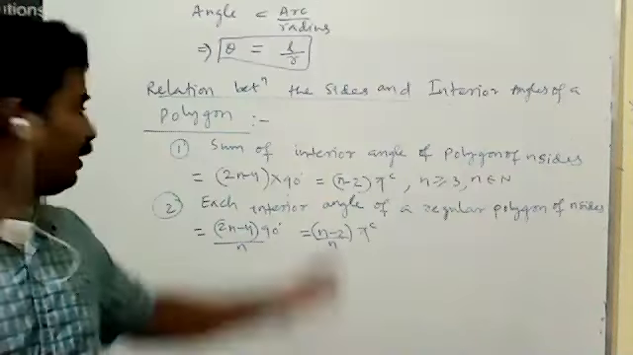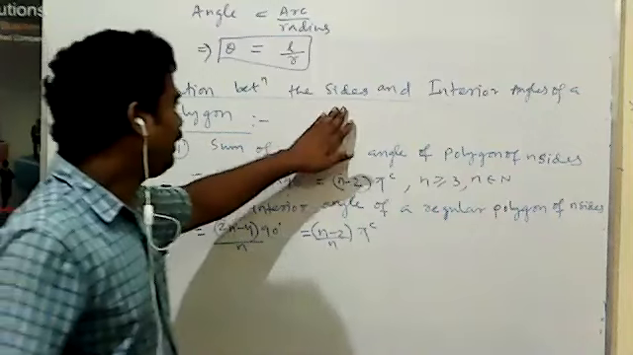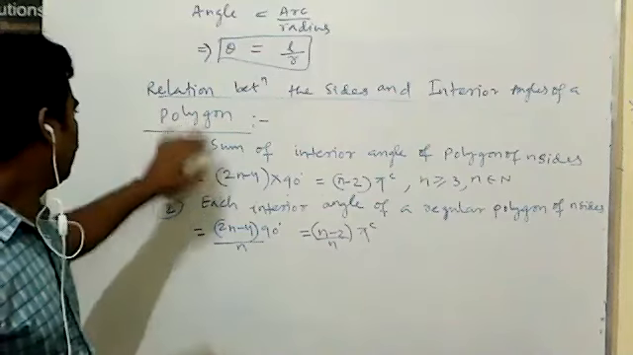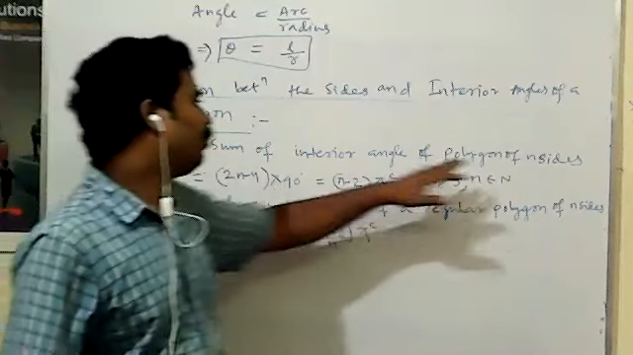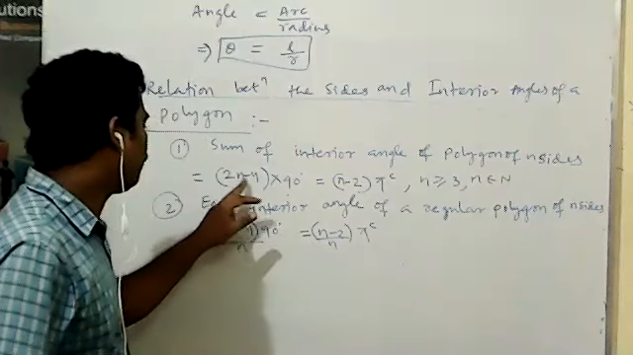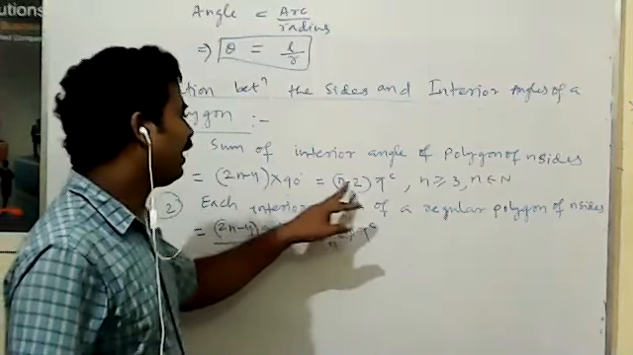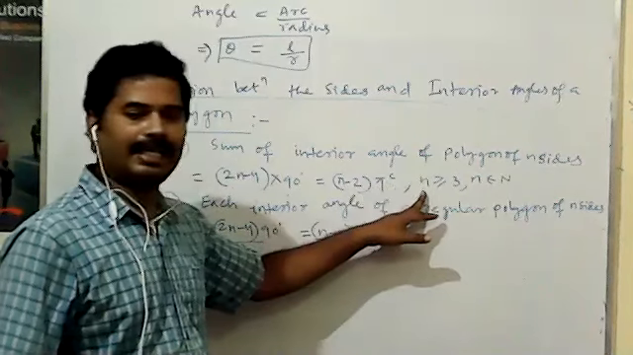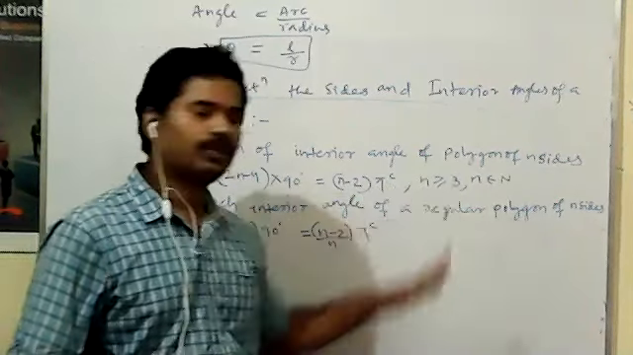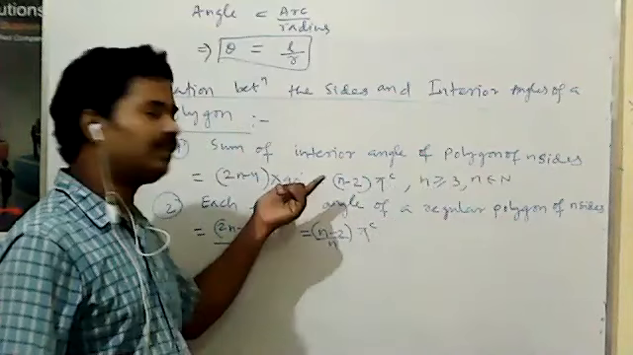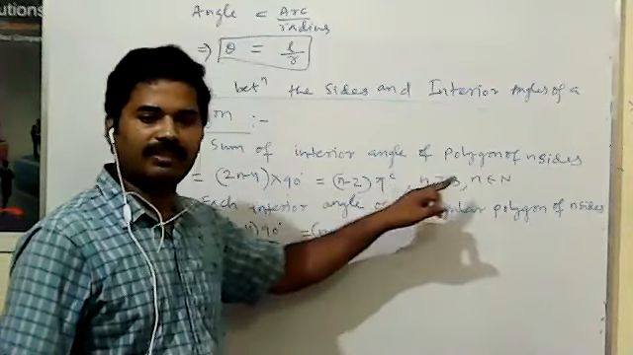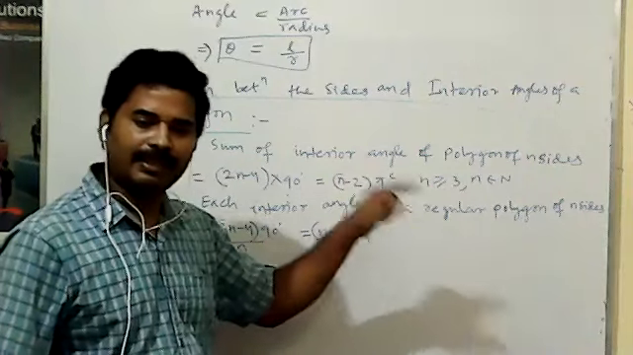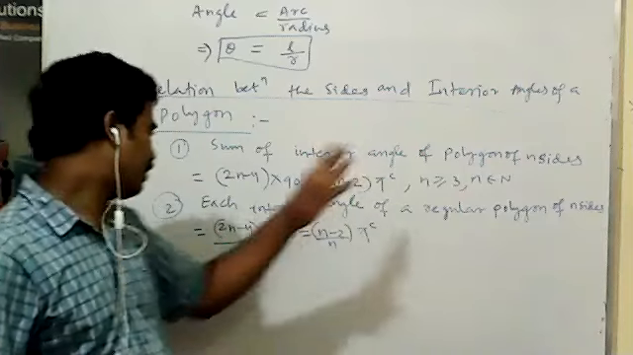Understood? Relationship between the sides and interior angles of a polygon. Sum of the interior angles of a polygon of n side, that is 2n minus 4 into 90 degree, or n minus 2 into pi radian. Here n is greater than or equal to 3, n belongs to natural number. Means it is applicable for triangle, means n is equal to 3. It is applicable for greater than 3, means quadrilateral, then pentagon, then hexagon, etc.